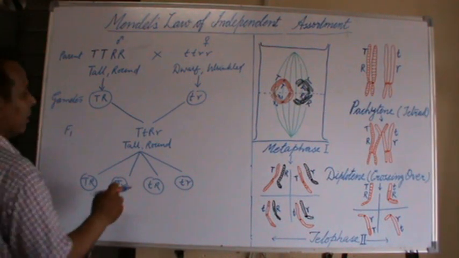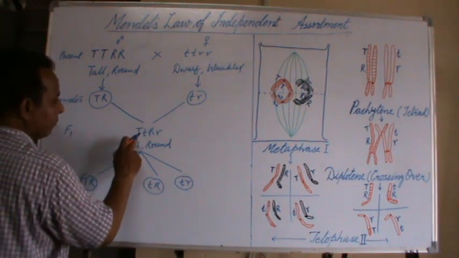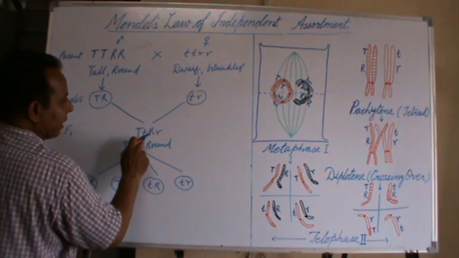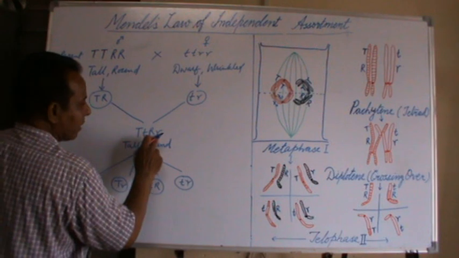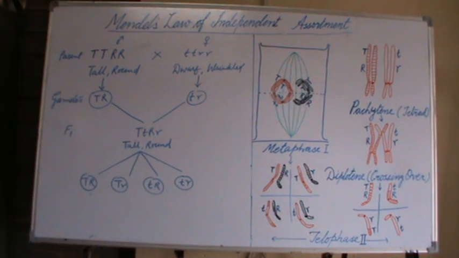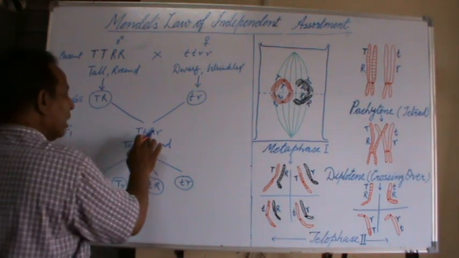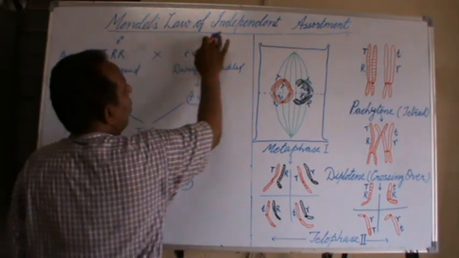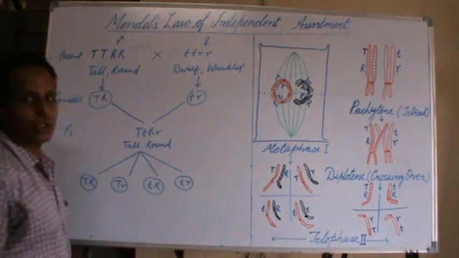Means any one member of one allelic pair may enter with either member of another allelic pair during gamete formation, so called law of independent assortment.